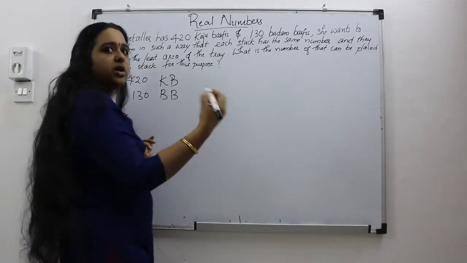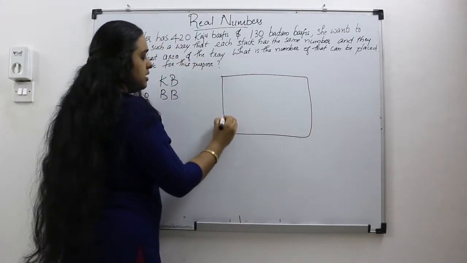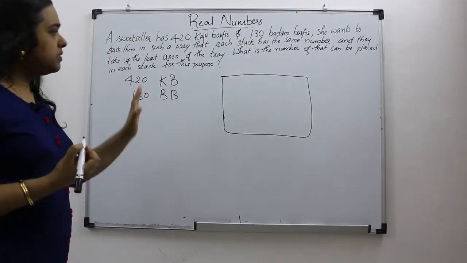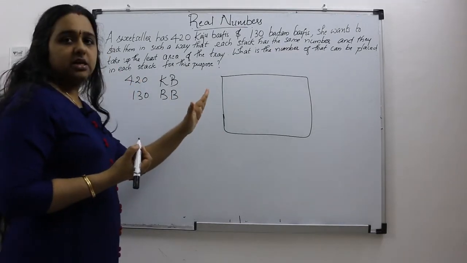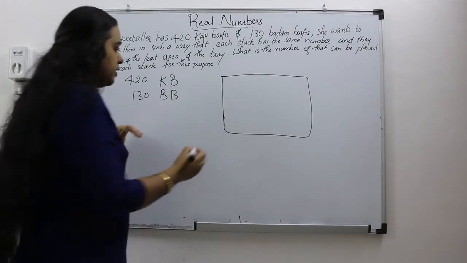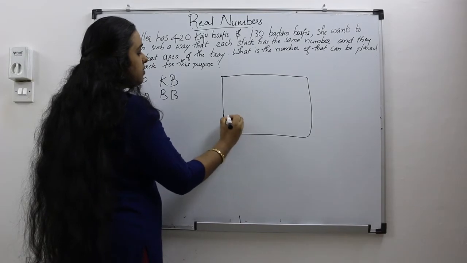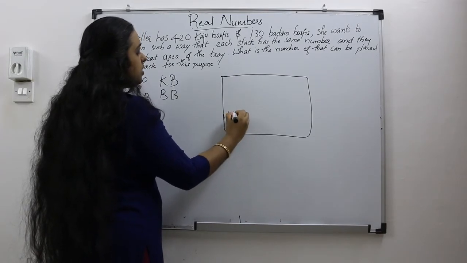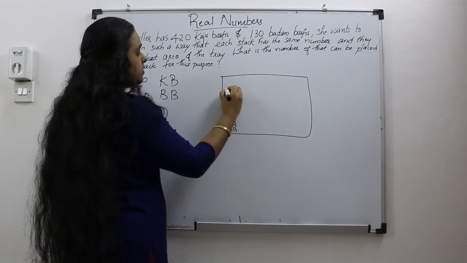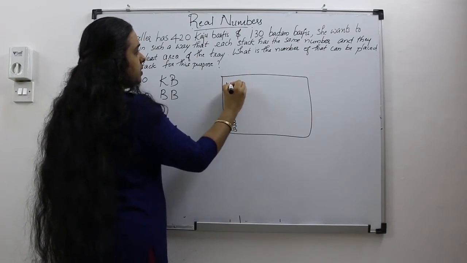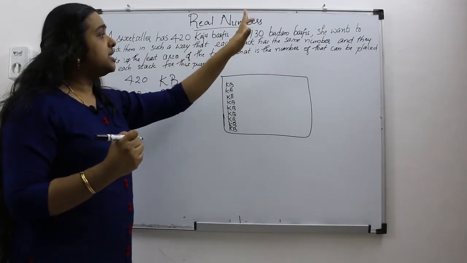Stack means keeping one above the other. So this is the tray, and she is going to stack these barfis one above the other. That means if this is Kaju Barfis, she is going to keep the Kaju Barfis one above the other like this, in such a way that each stack has the same number.